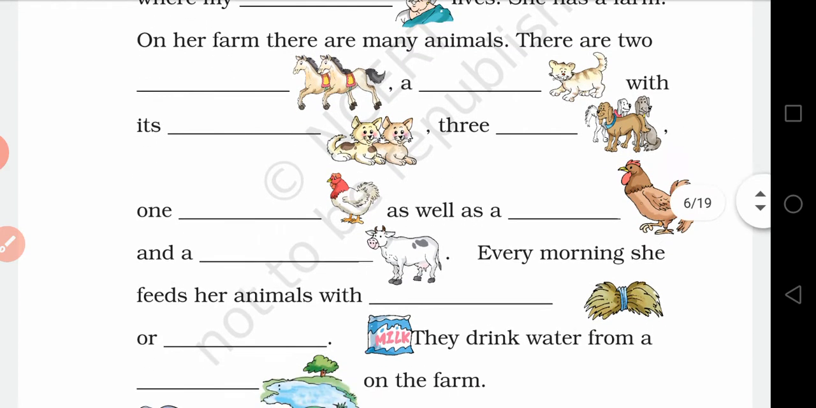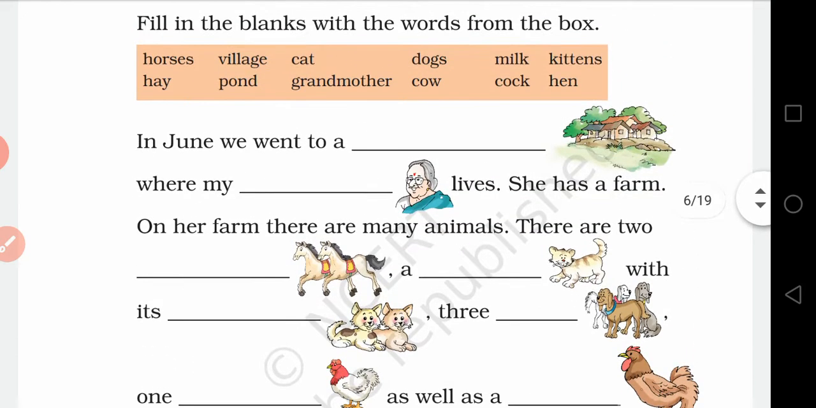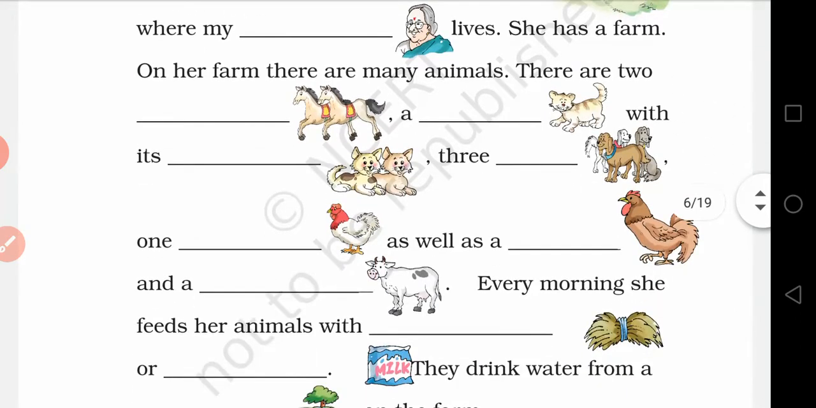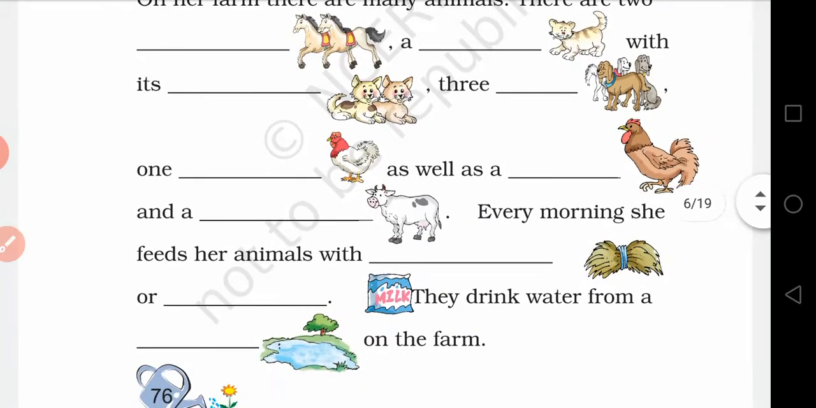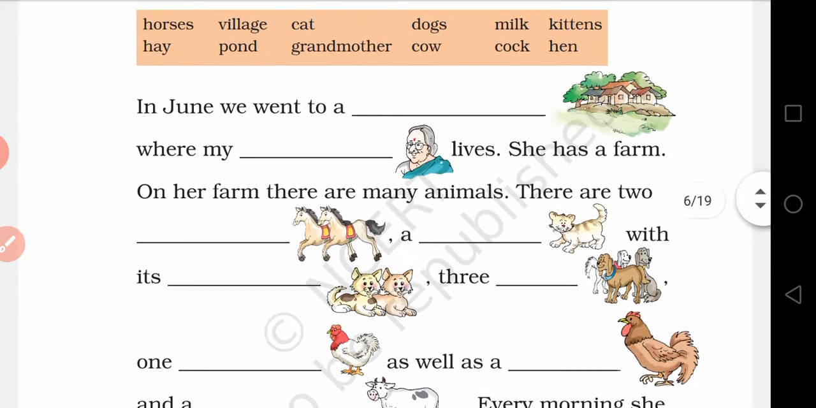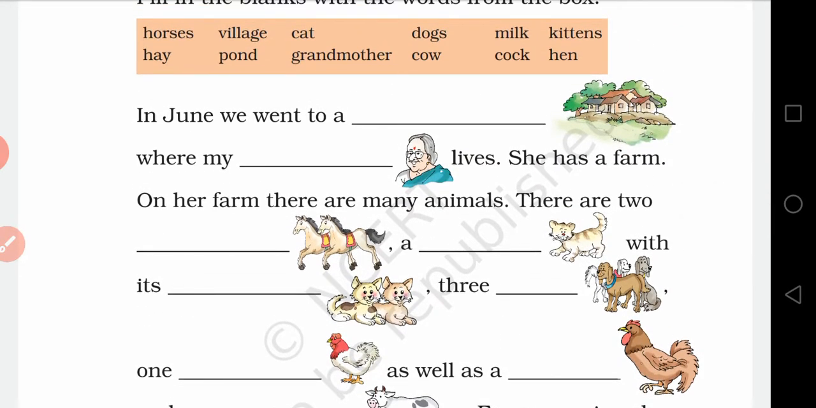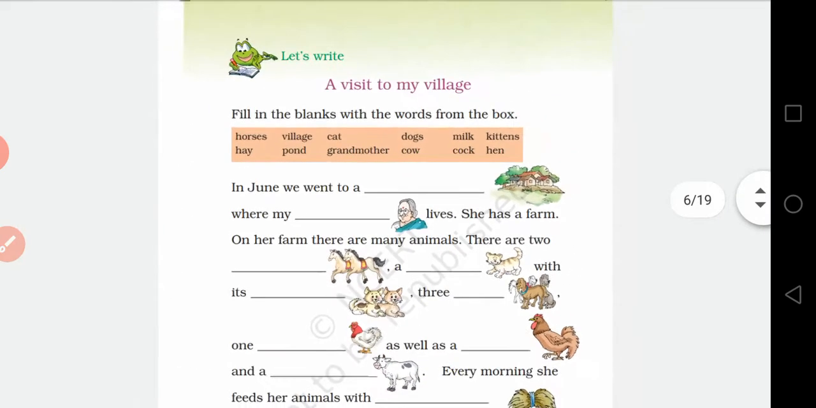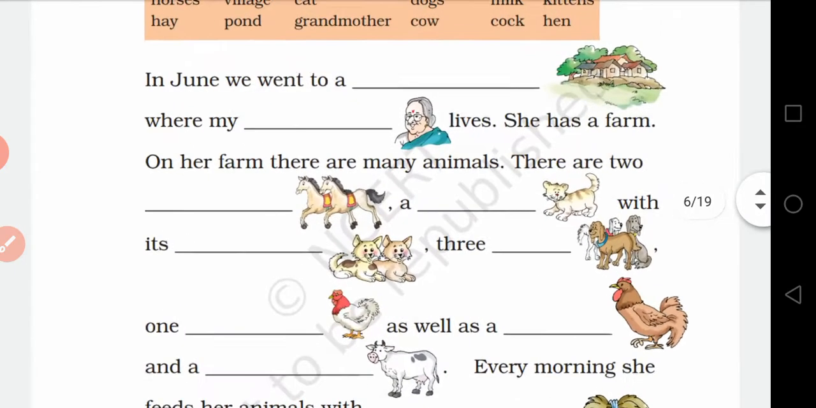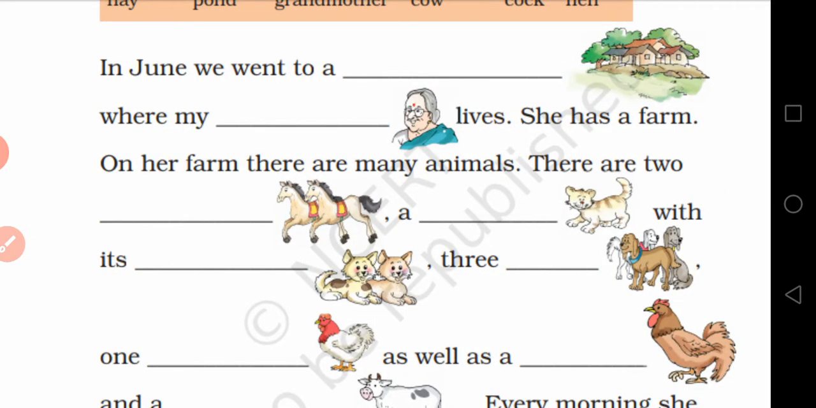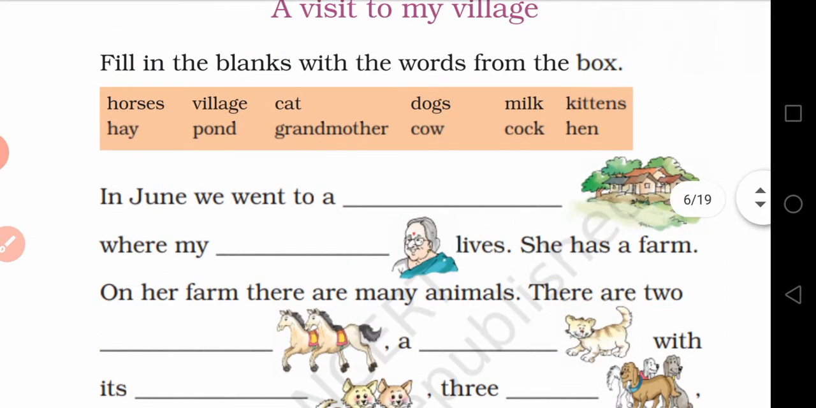Every morning she feeds her animals with hay or milk. They drink water from the pond. So this is a fill in the blanks activity. Make sure you do not draw any kind of pictures. You just write the sentences in your copy, or if you don't want to write the sentences, you can fill in the blanks as it is in your book.